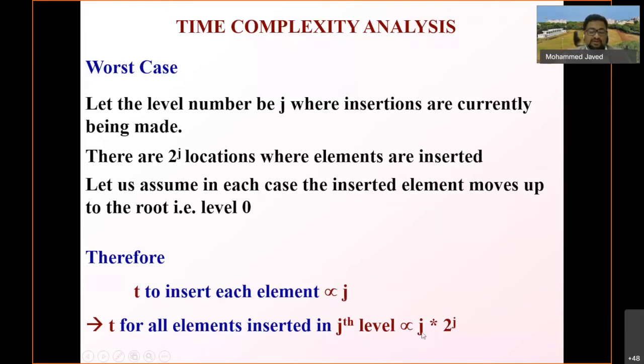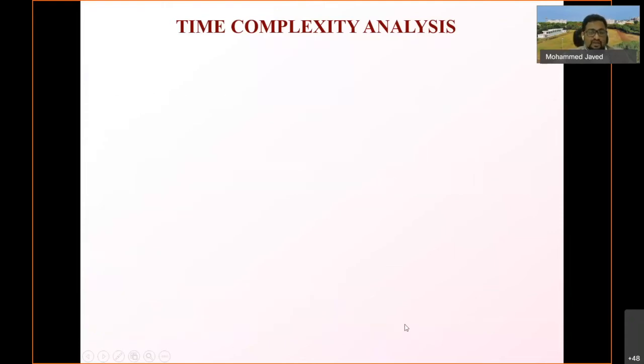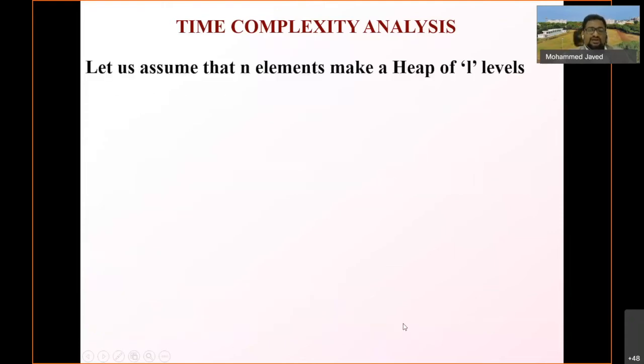This time is proportional to the location times 2 power j. Now let us assume that n elements make a heap of L levels. Then the worst case would be proportional to sigma j times 2 power j, where j is from 0 to L.